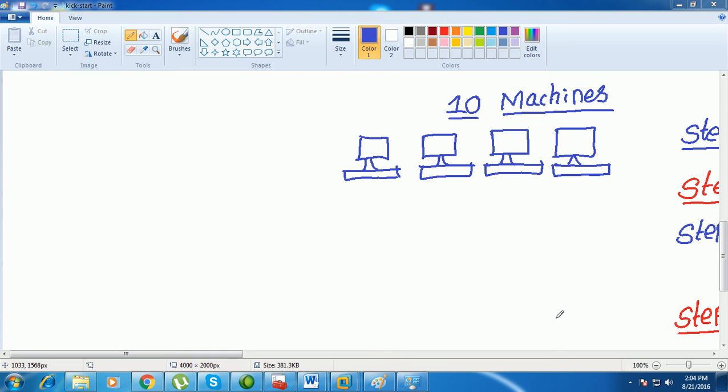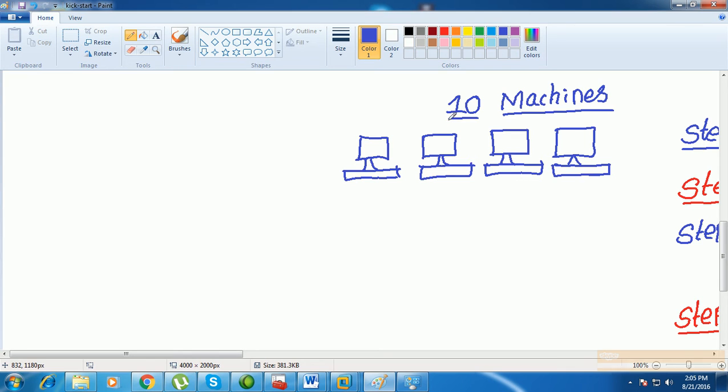So now in this class, we can see a kickstart installation of the PXE boot server. So what is kickstart installation of the PXE boot server and why do you require it?